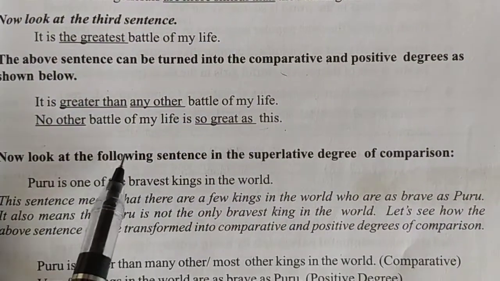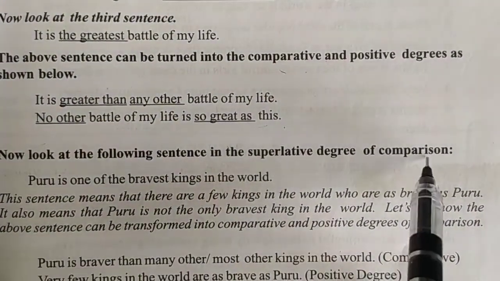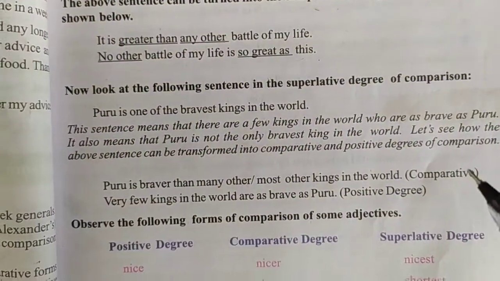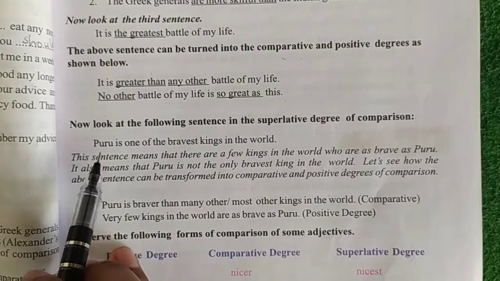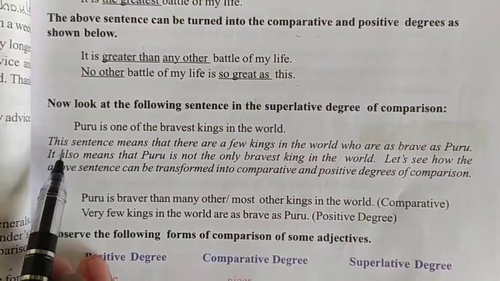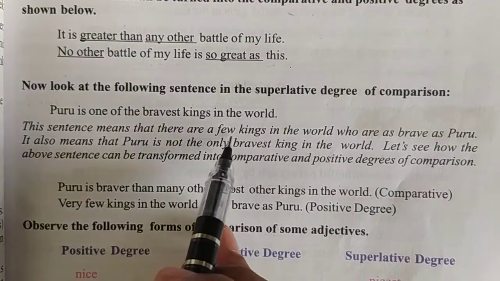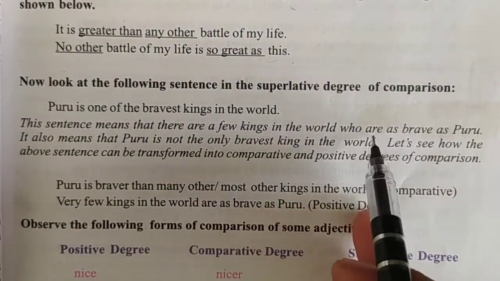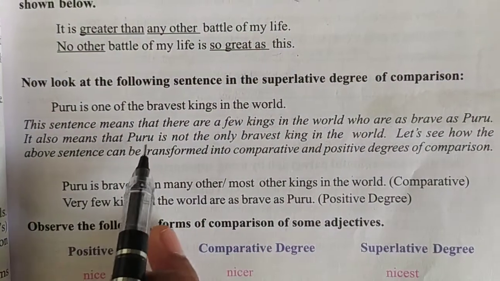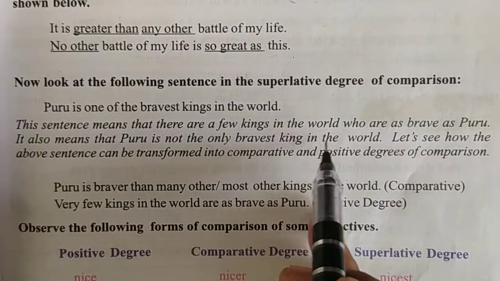Now look at the following sentence in the superlative degree of comparison. Puru is one of the bravest kings in the world. This sentence means that there are a few kings in the world who are as brave as Puru. It also means that Puru is not the only bravest king in the world.